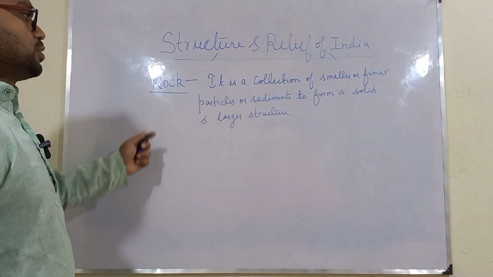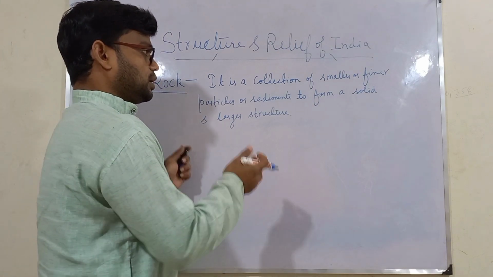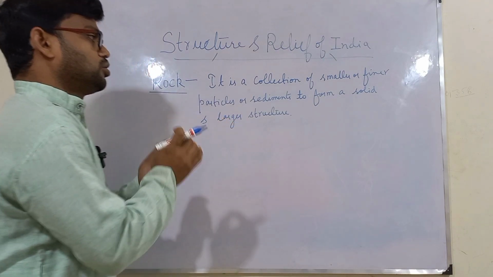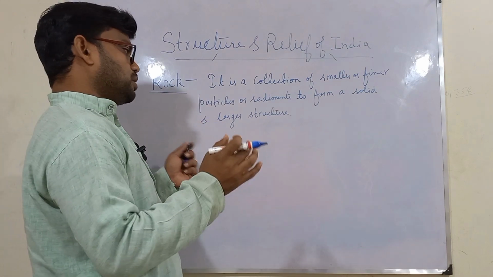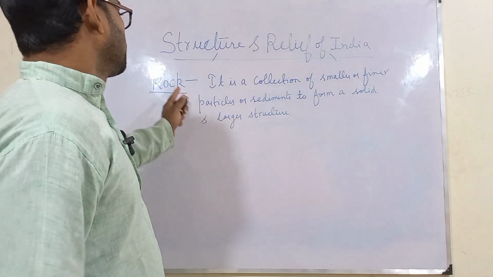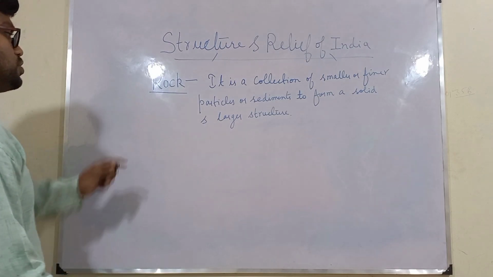So this is the definition of rock. Rock is nothing else but a collection of smaller or finer particles or sediments to form a solid and larger structure.